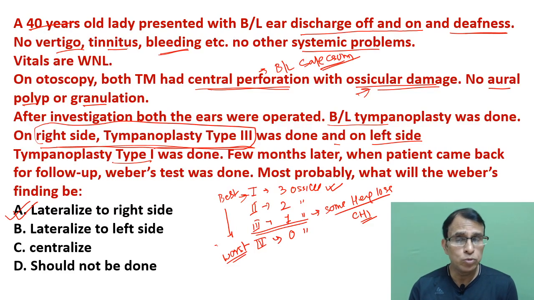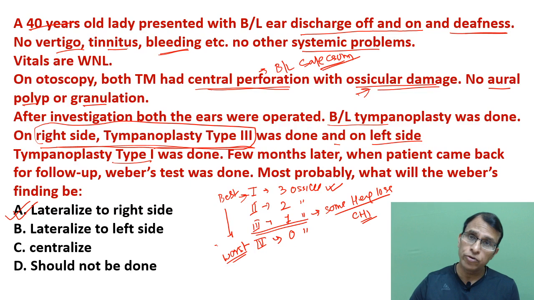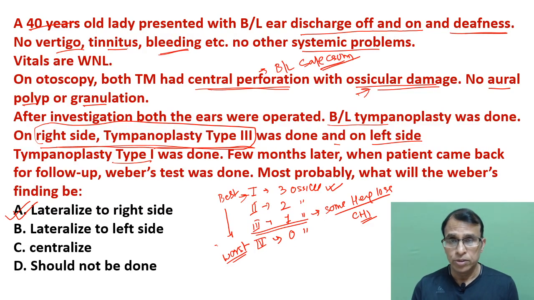But if you do type 2, then the hearing is not as good as type 1. If you do type 3, then the hearing is not as good as type 2 or type 1. If you do type 4, then the hearing is not as good as type 3 or type 2 or type 1. So if you do type 3 in the right ear, the hearing is not normal, at least it is less than normal, and it is conductive hearing loss on the right side. In the left ear you have done type 1, which is nearly normal.